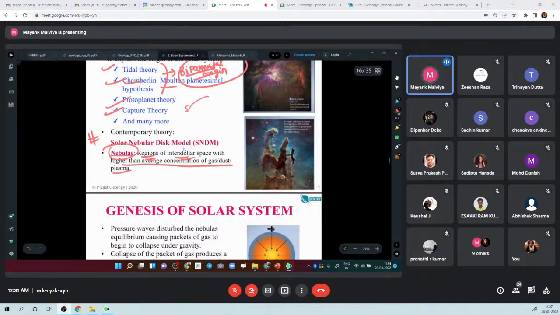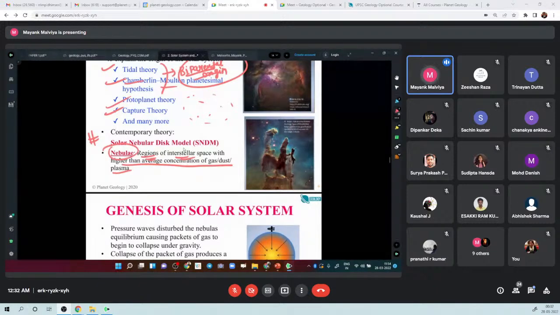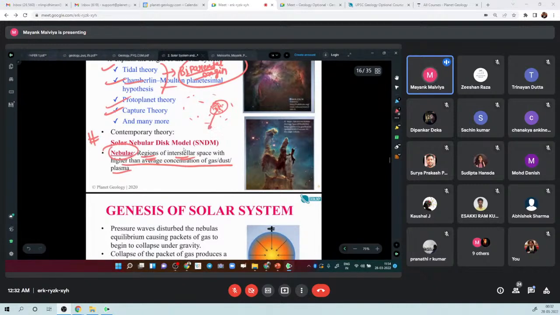Suppose this is the universe; we cannot really put a boundary on the universe. So suppose this is the whole universe. You will find some amount of gas, dust, and plasma everywhere, right? But then there are certain regions where the concentration of this gas, dust, and plasma is much more than the background level, right? So we call this a nebula.